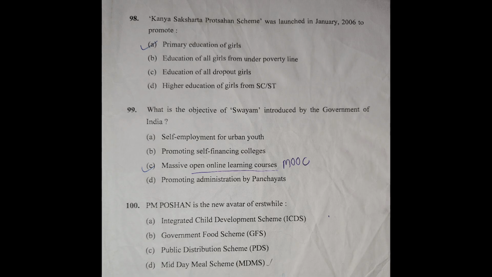Question number 98. Kanya Saksharta Protsahan scheme was launched in January 2006 to promote, A is correct, primary education of girls. Question number 99. What is the objective of SWAYAM introduced by the Government of India? Correct answer is C. Massive open online learning courses. Question number 100. PM Poshan is the new avatar of erstwhile. Correct answer is D. Midday Meal Scheme, MDMS.